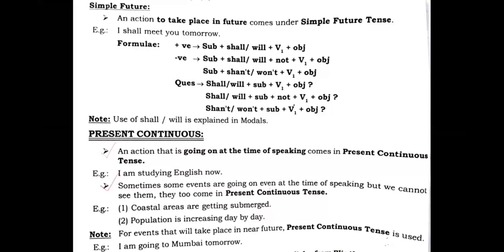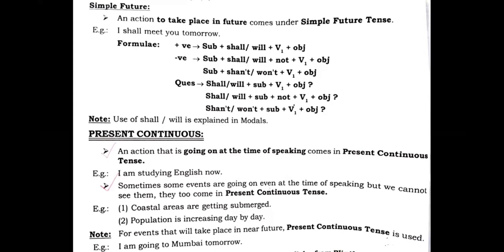Now the next one is the present continuous. An action that is going on at the time of speaking comes in present continuous tense. You see, students, when the action is continuing or progressive, that is temporary.